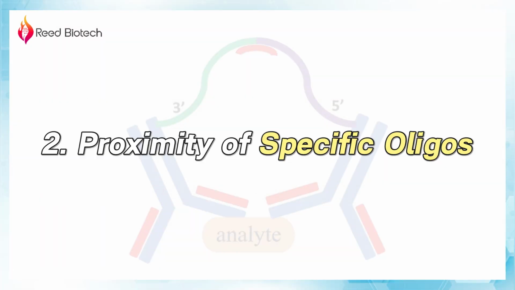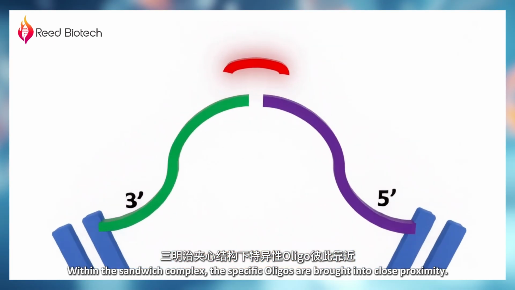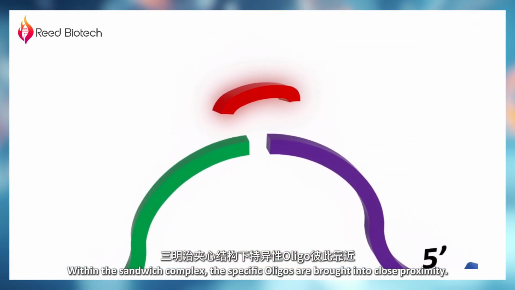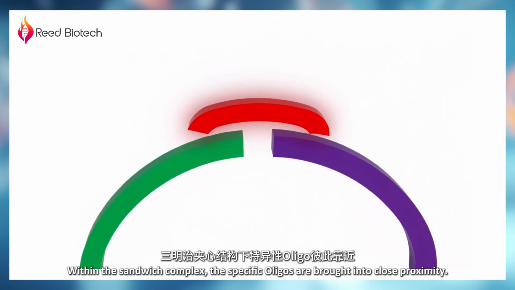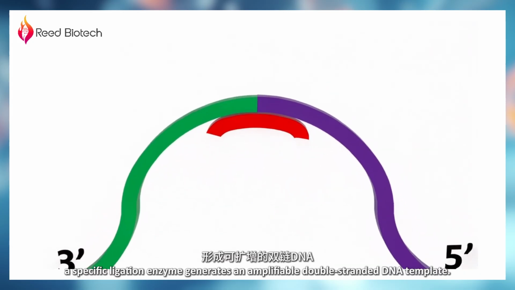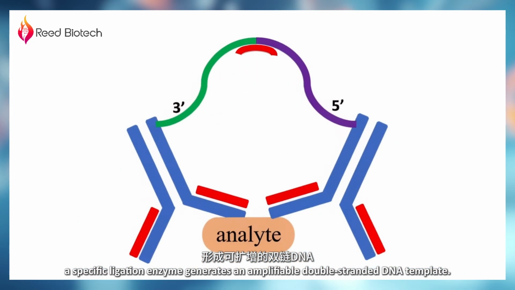2. Proximity of specific oligos. Within the sandwich complex, the specific oligos are brought into close proximity. Through the proximity effect, a specific ligation enzyme generates an amplifiable double-stranded DNA template.